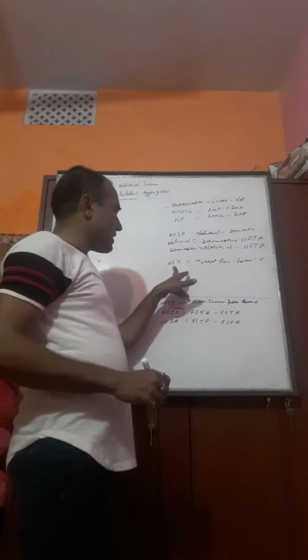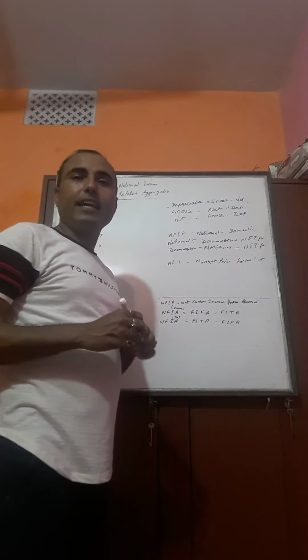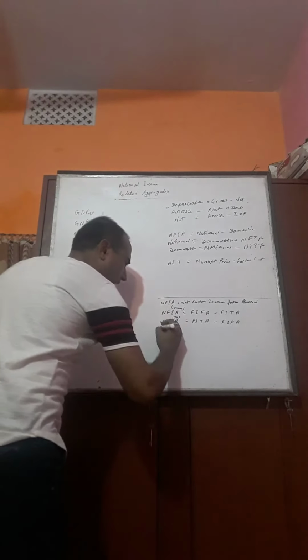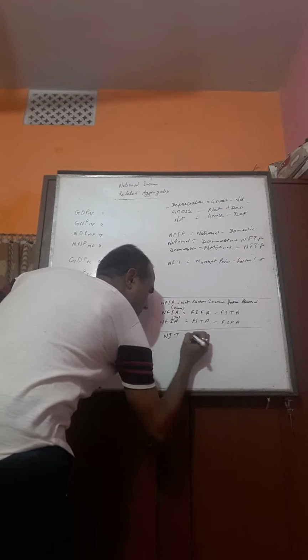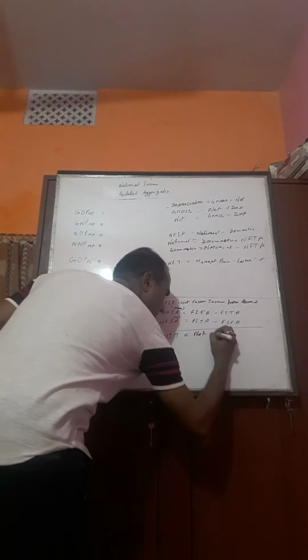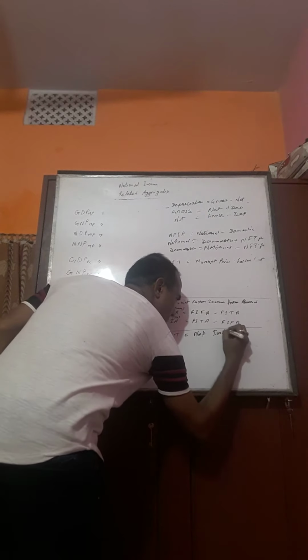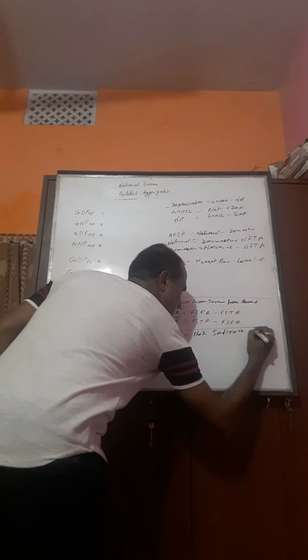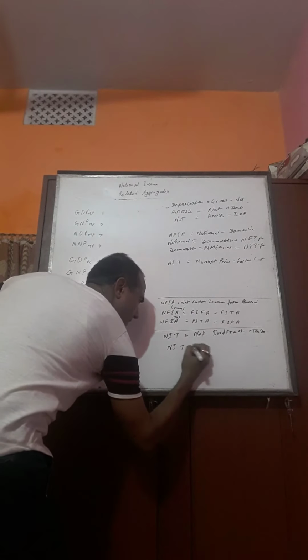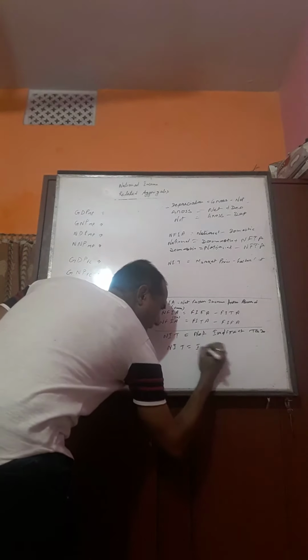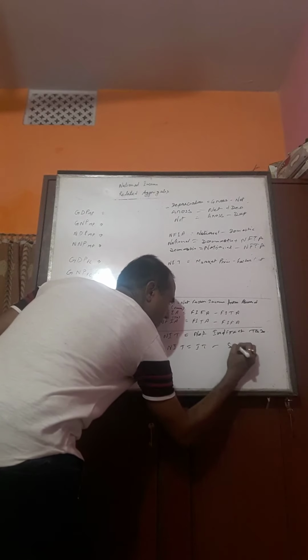Now last, NIT. NIT means net indirect tax. Net indirect tax is equal to the difference between IT minus subsidy.